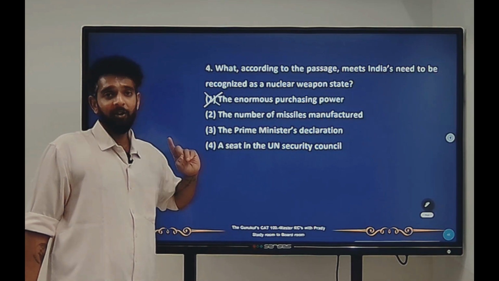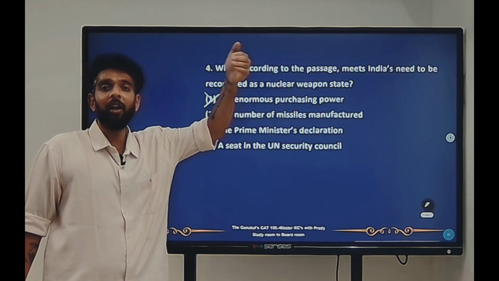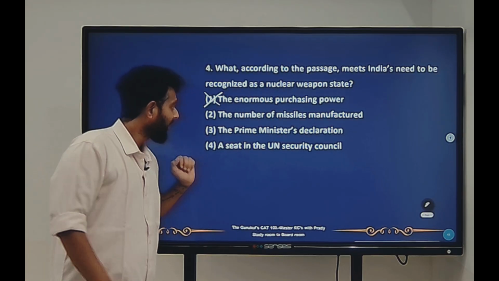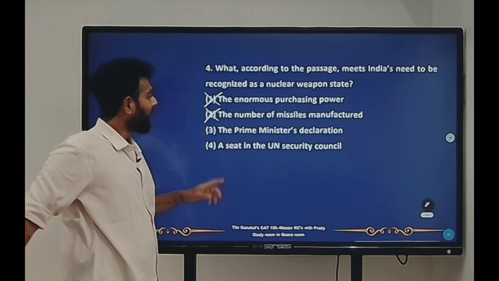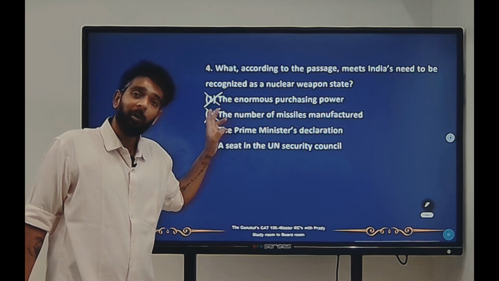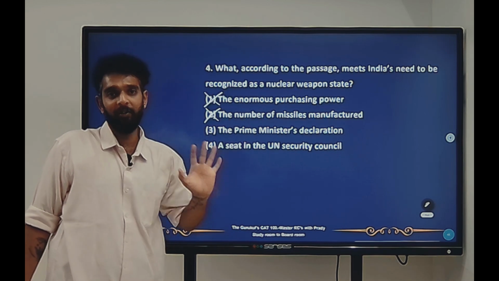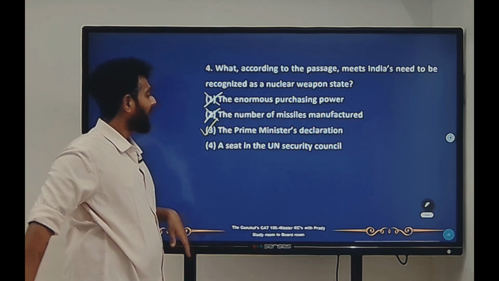Second one, the number of missiles manufactured. Absolutely nowhere has it been told that the more number of missiles you have, you'll get a stature of being a nuclear weapon state. Correct? So definitely this also. The Prime Minister's declaration. Now this has been told to us in the passage that because of the Prime Minister's declaration meeting all the requirements, India is now a nuclear state. So this will be a correct answer.